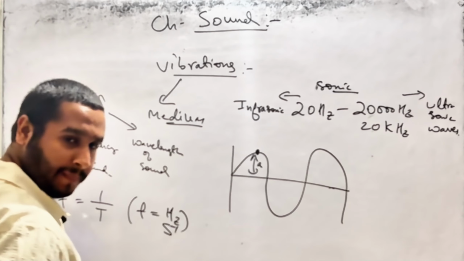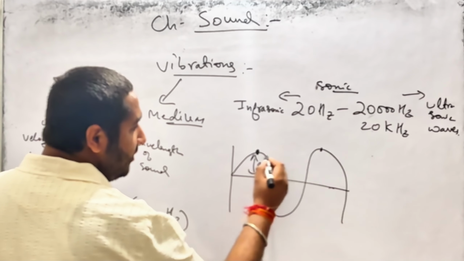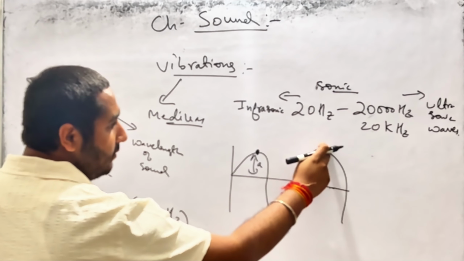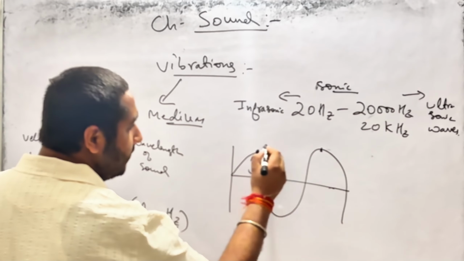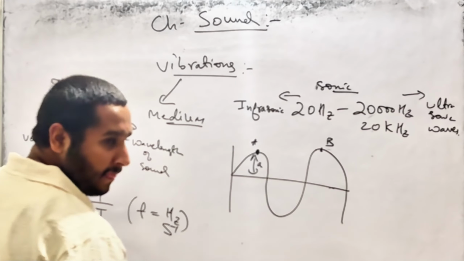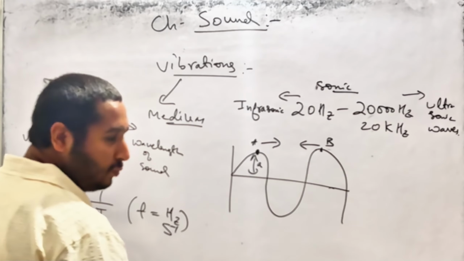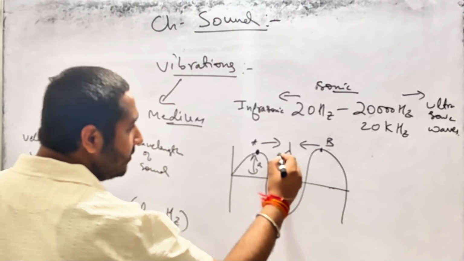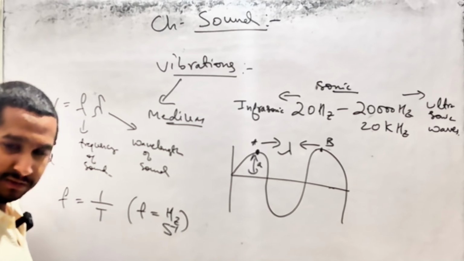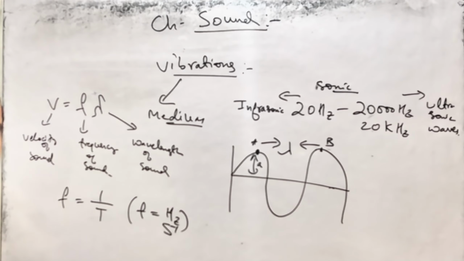And these two positions here, position A and position B, the distance between these two is known as lambda, wavelength. So wavelength is the distance between the two waves of the sound.